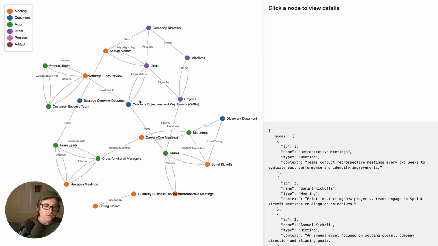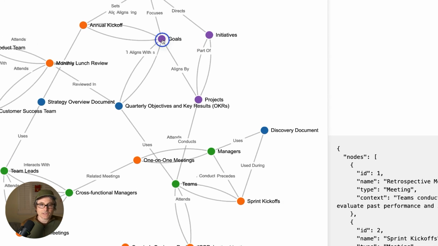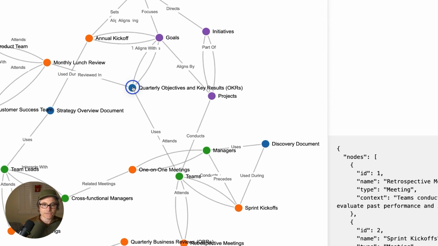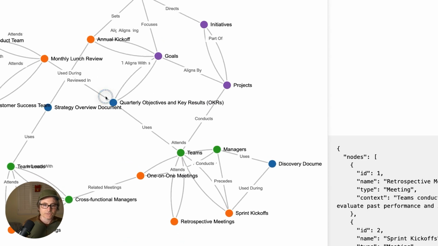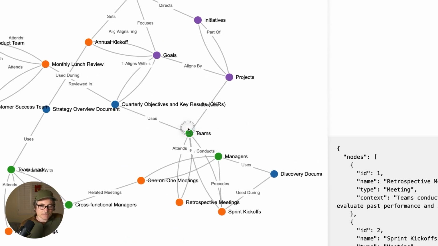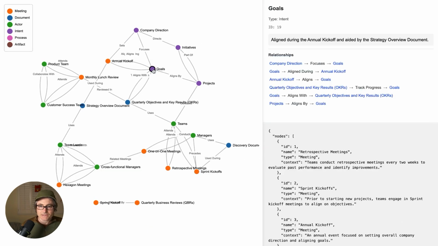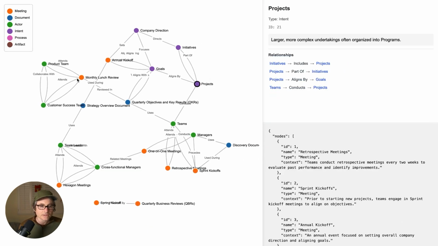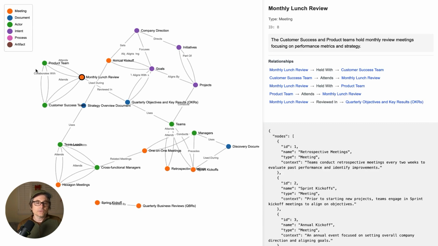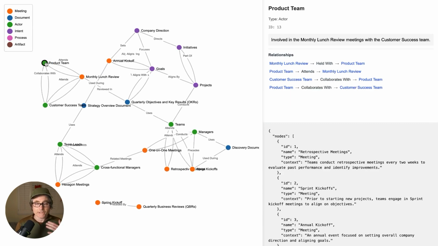So if you go in here, goals align with projects, and goals align with quarterly objectives and key results. Teams use quarterly results. This is just a simple little viewer that I made. But using this, you can pretty much, with one click, take interviews and turn them into functional representations of at least the entities and actors and meetings and that kind of stuff for how it works.